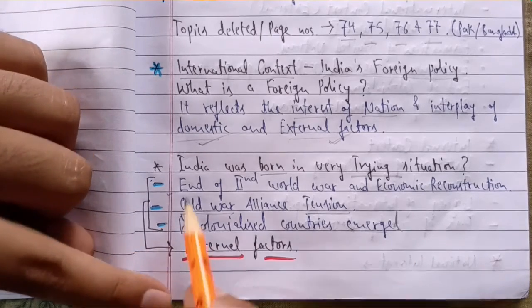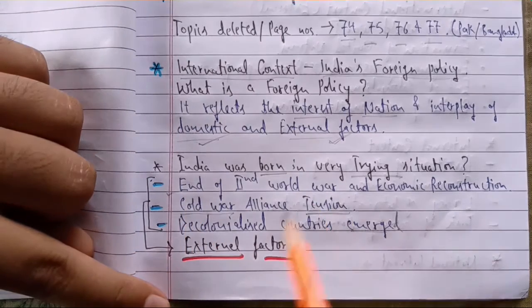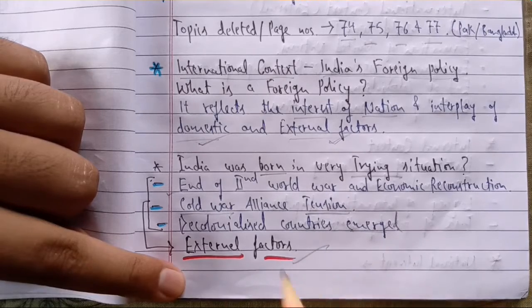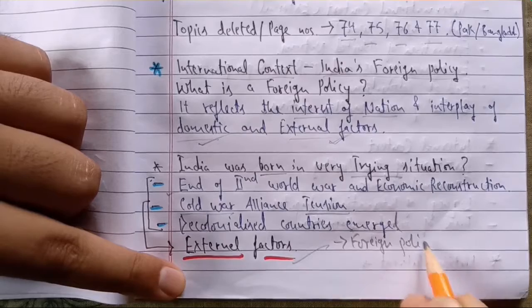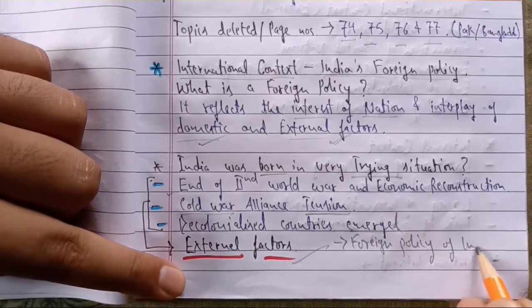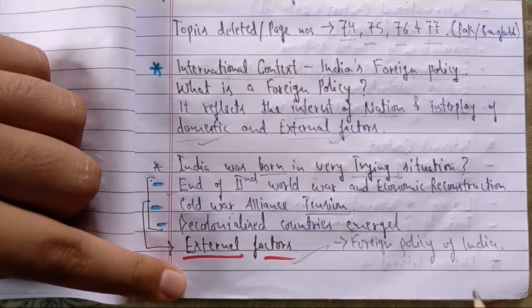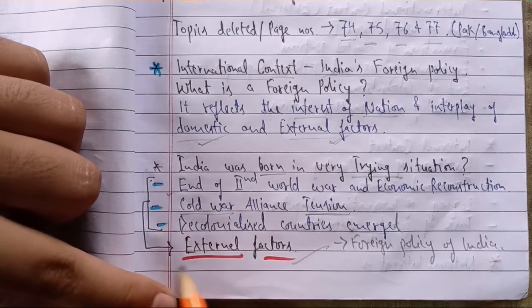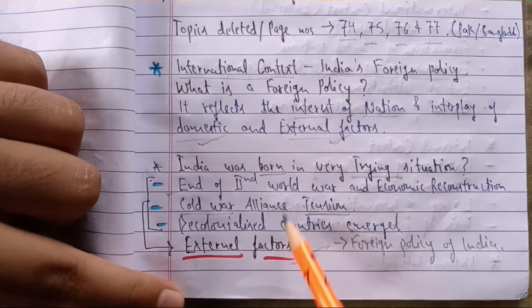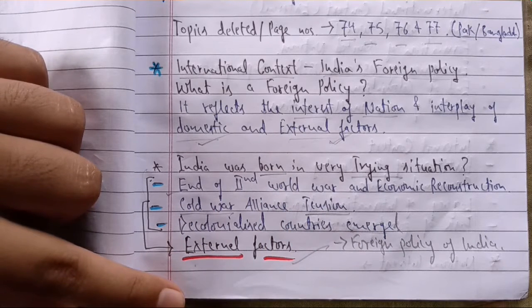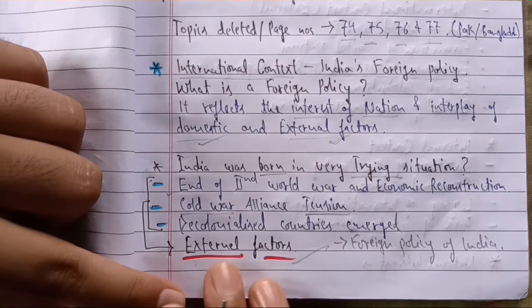So these are the topics of relevance as external factors in relation to the foreign policy of India. If I was constructing the foreign policy of India, I would have focused on these points, which were external factors outside India. This was the situation and condition prevailing in the world after the Second World War. So observing all this, accordingly I had to maintain my relationship with other countries and plan my foreign policy. So these were the external factors.